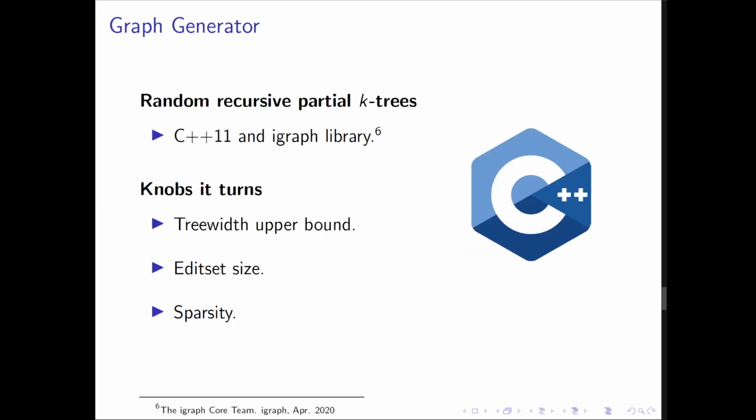On to my contribution. To answer these questions, we needed very specific graph data. The only way to obtain such graphs was to build our own synthetic graph generator. Thus, one of my most significant engineering contributions was that graph generator. Developed in C++11 over the course of several months, I used the existing structural rounding graph library we'd previously developed, as well as a popular third-party graph library, iGraph. iGraph has a method to sample Prüfer sequences uniformly, then converts them to trees. I used this method, then shaped these trees into randomized graphs. Apart from number of vertices and edges, we're also able to control a graph's initial tree width, their edit set size, or how far away they are from being structured, and their sparsity, or how few connections the vertices have.